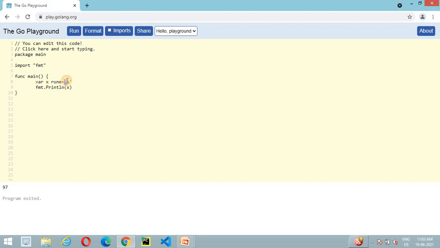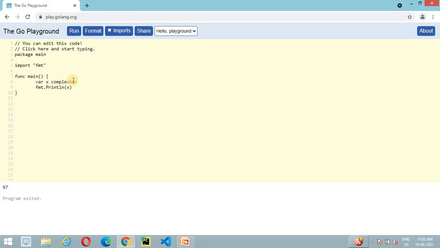So as we discussed about it earlier as well, let's move on to the next data type, which is called complex. Complex also has sizes, like 64 and 128.